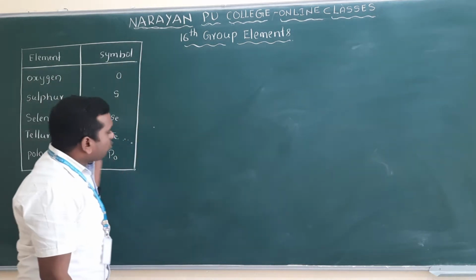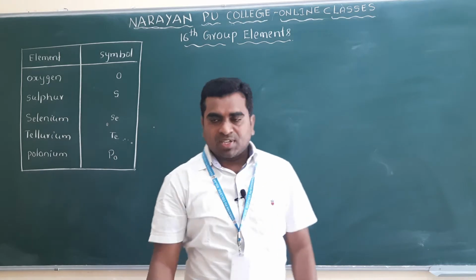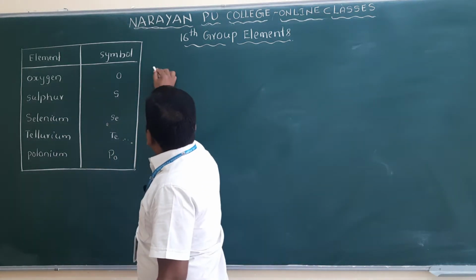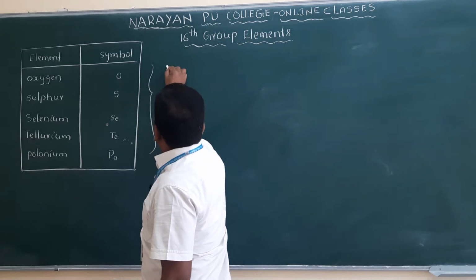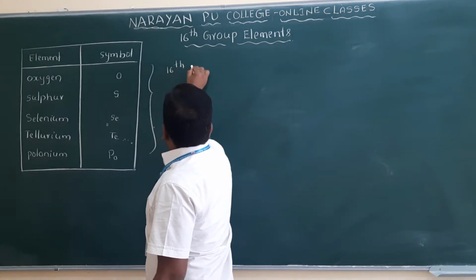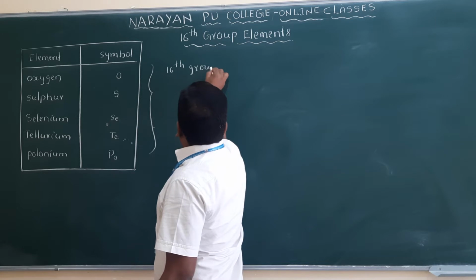As I already said previously, the 15th group elements we call pnictogens. So what do we call the 16th group elements? We call all these elements the 16th group elements.